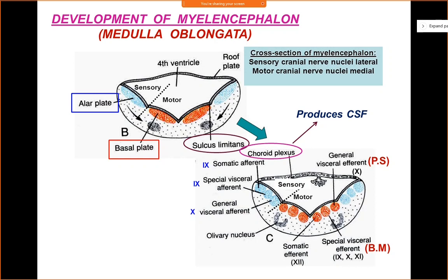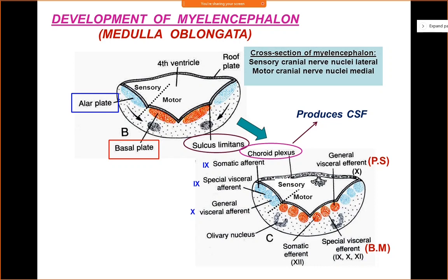Then you have the next column, the special visceral efferent or branchiomotor or branchioefferent column. Here you will have the nuclei of 3 cranial nerves: 9, 10, 11. These 3 cranial nerves will innervate the muscles of the pharyngeal arches. The 9th cranial nerve is the nerve of the 3rd pharyngeal arch. The 10th cranial nerve is the nerve of the 4th and 6th pharyngeal arches, and the 11th cranial nerve is the nerve of the 6th pharyngeal arch. They innervate the muscles of the pharyngeal arches, so that's why it is called special visceral efferent or branchioefferent.